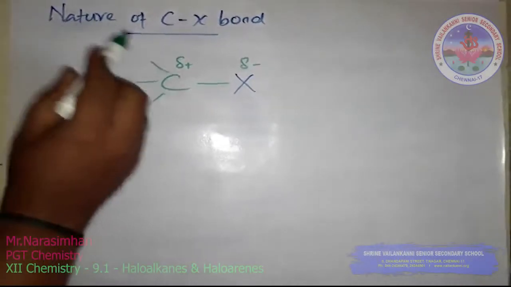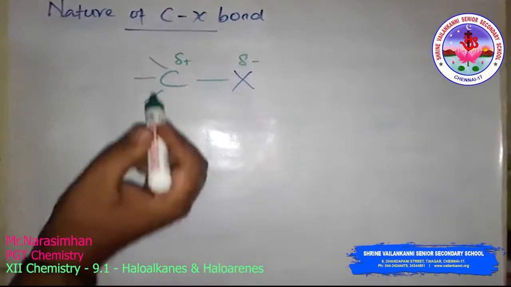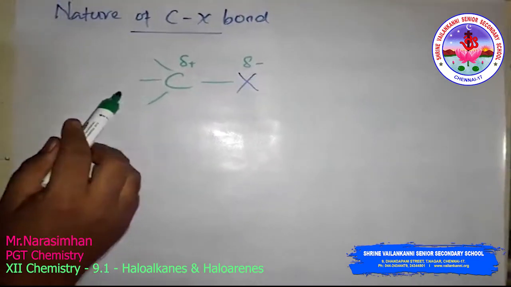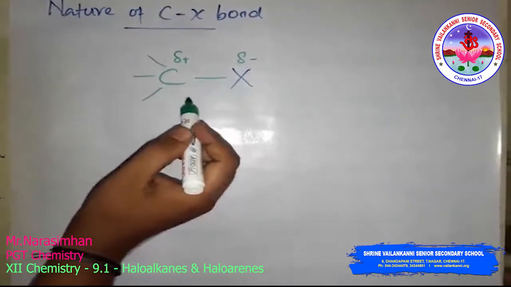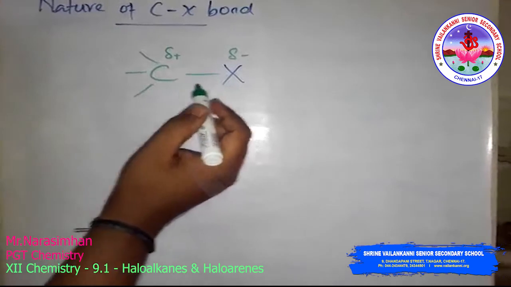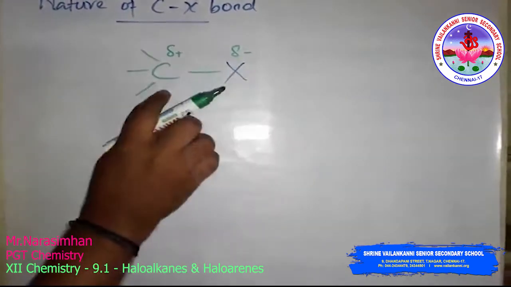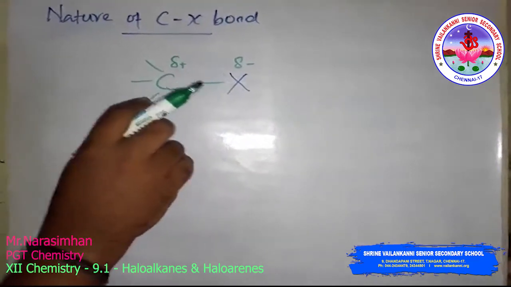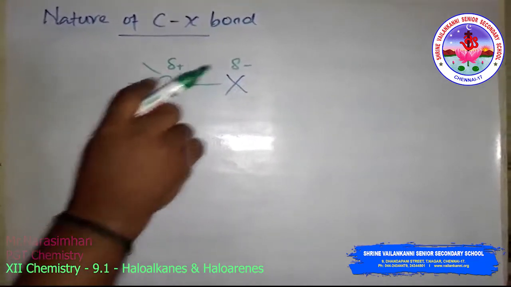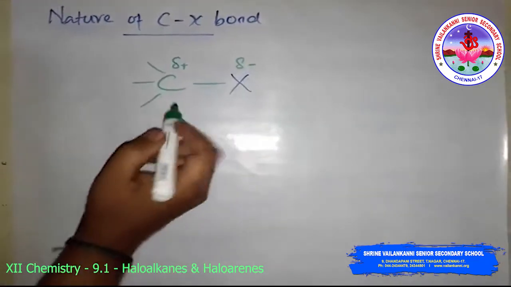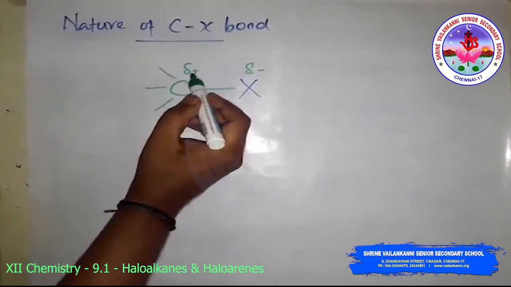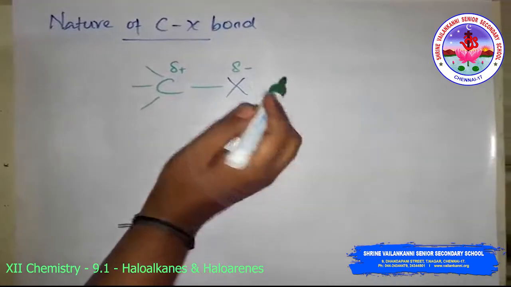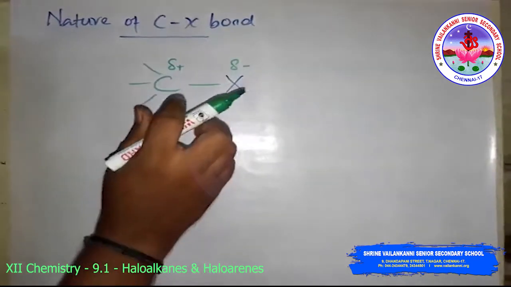Next is the nature of the C-X bond, that means the carbon-halogen bond. Here, the halogen is more electronegative than carbon. So the carbon-halogen bond of an alkyl halide is polarized, with carbon having a partial positive charge and the halogen having a partial negative charge.